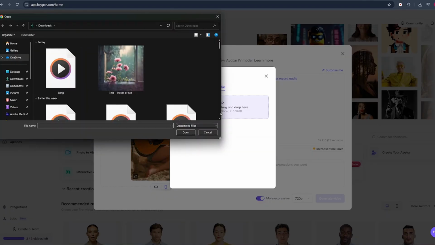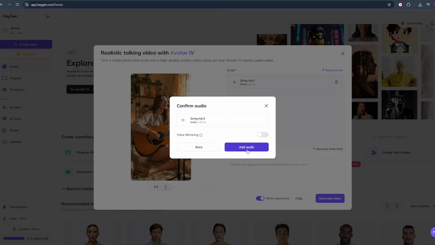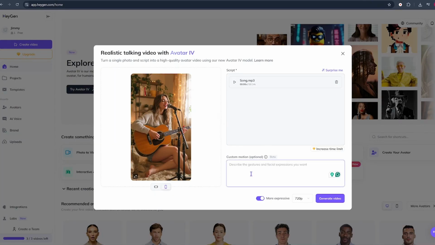So just trim our audio a little bit and just click on add audio. Once the audio is added, describe the gestures and the facial expression that you want. We'll say a beautiful girl singing a heartfelt song with a guitar and click on generate video. Now, a paid tool that we can use is OpenAI.